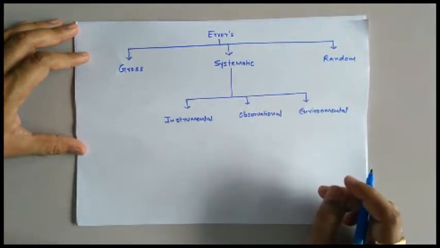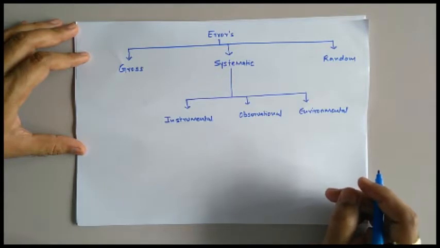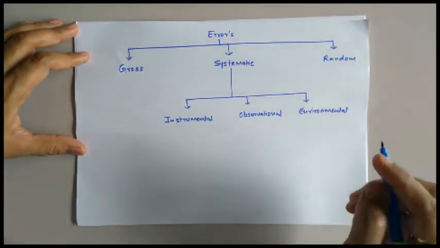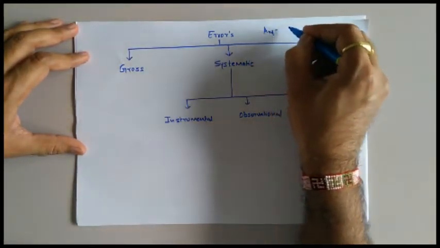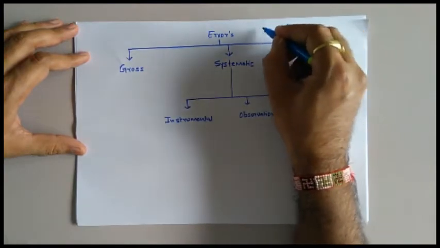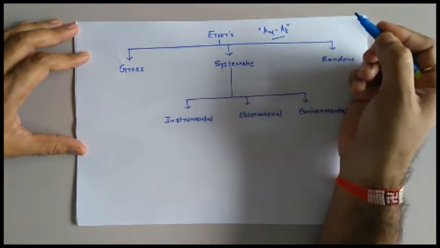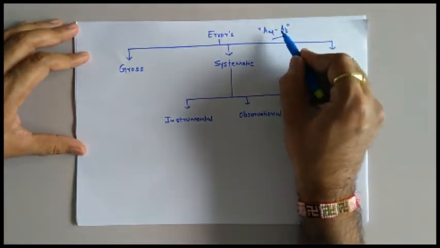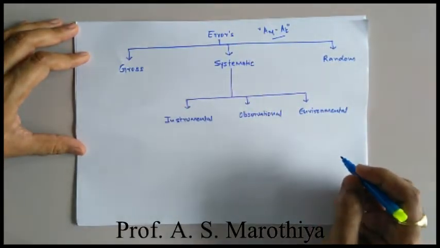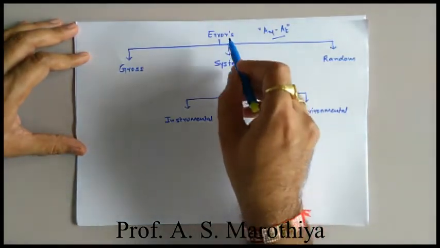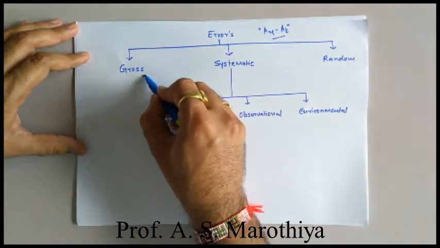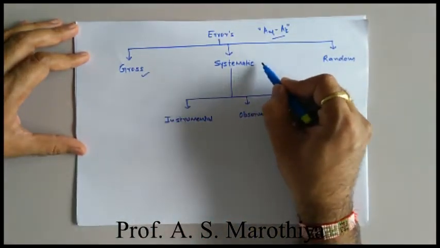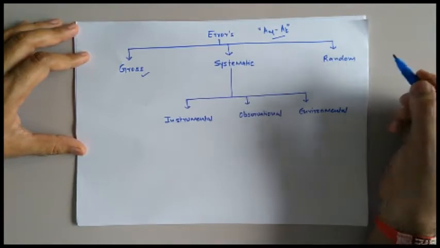Now in this lecture we are going to deal with the classifications of error. As I told you, error is nothing but the difference between the measured value and the true value of a given quantity. But in the domain of measurement, errors are broadly classified into three main categories. The first one is called gross error, second one is systematic error, and third one is random error.